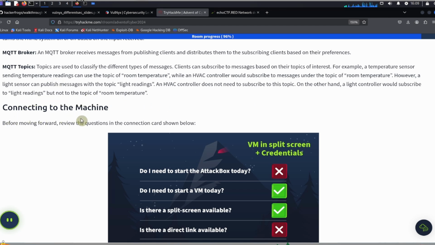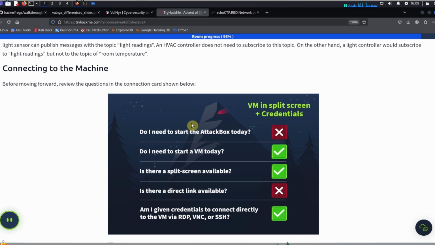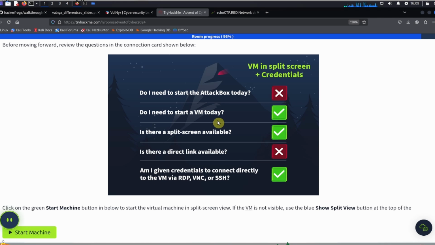How do we connect to the machine? Before moving forward, review the questions in the connection card shown below, okay? So, do we need to start a VM today? Yes. Is there a split screen available? Yes. Are we given credentials to connect directly to the VM via RDP, VNC, or SSH? Yes.